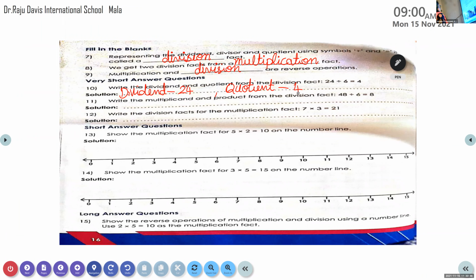A division fact is given over there, right? Form one multiplication fact from there. 6 into 8 is 48. Yes, good. Now from here, which will be the multiplicand? 6. And which is the product? 48. Okay, good.